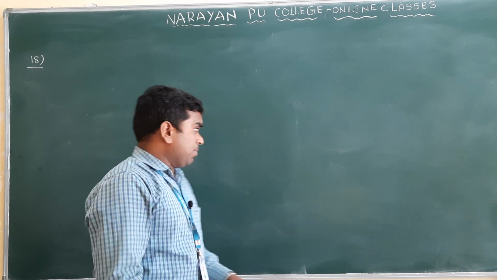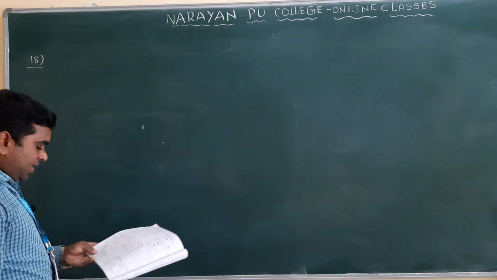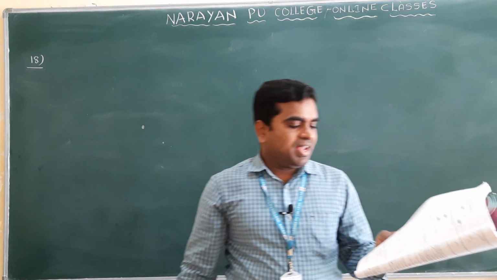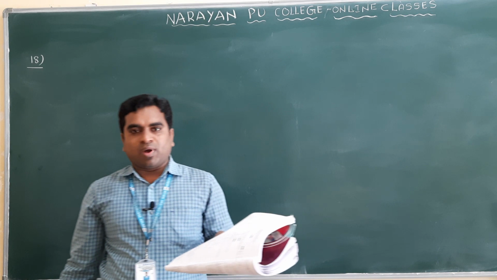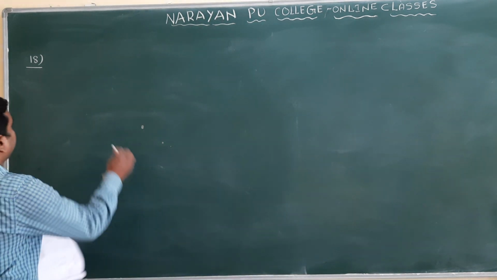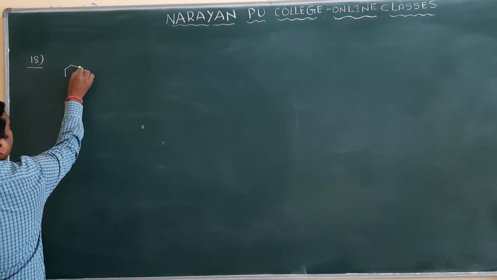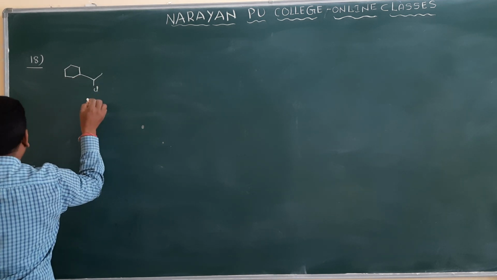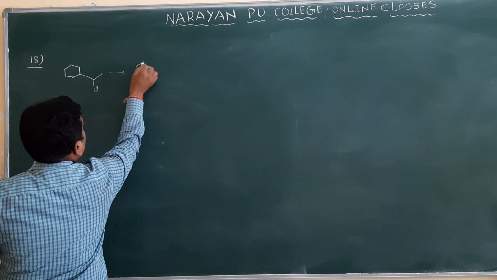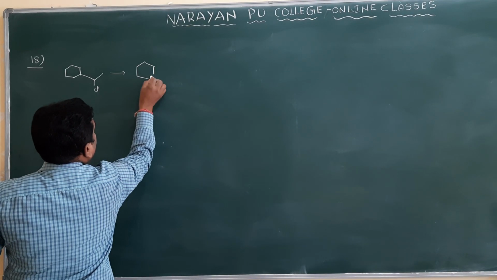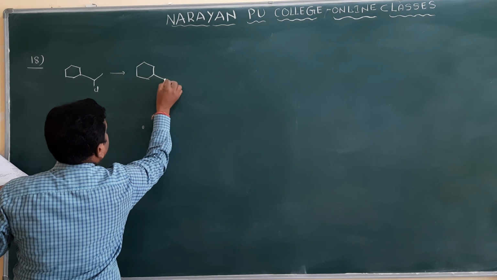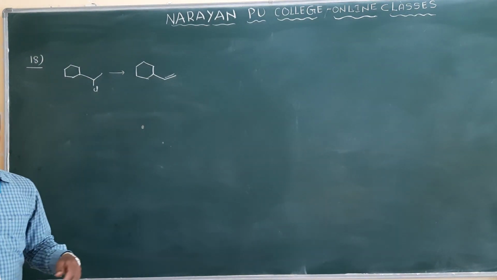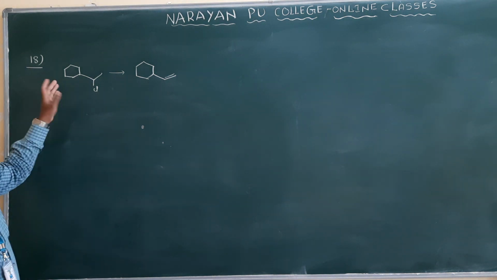Next one, see question number 18. Question number 18: in order to accomplish the following conversion, what reagent and conditions would be required? Clear? So this is the compound they have given, with Cl here, and it should be converted into this compound. Clear? Which reaction is it? You can simply see here.